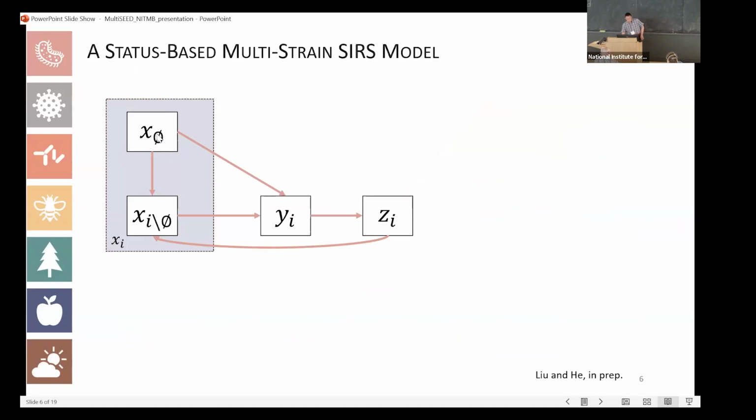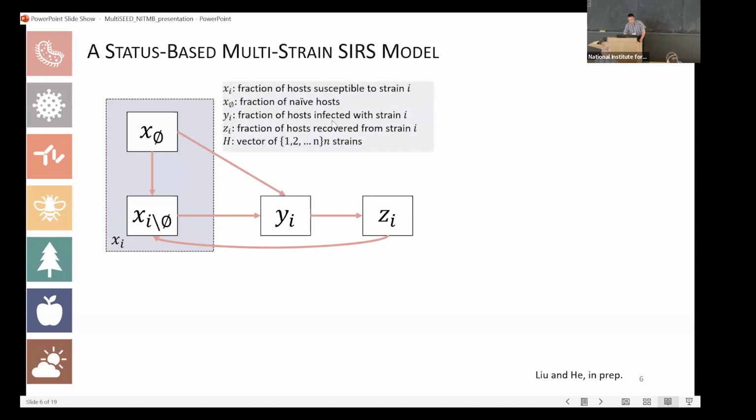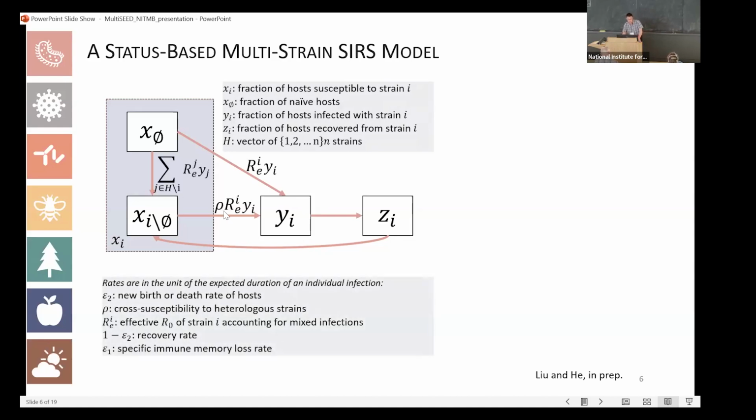And this X nothing means the naive hosts with no previous infection history. And this part means the hosts that are susceptible to strain i, but with some previous infections. Here we have Y as the infected class and Zi as the recovered class. So these are the explanations of these classes. And so what are the differences in transmission? We consider the cross immunity here.